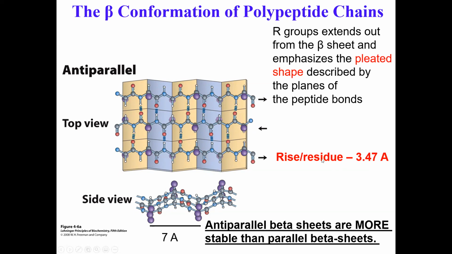Because rise per residue is 3.4 as opposed to 1.5 as we saw in alpha helix, beta sheet structures are more extended than alpha helix structure. Right? Now, you will also notice that anti-parallel beta sheet structures are more stable than the parallel beta sheet structure that I will show you in a minute. And that's because of this.